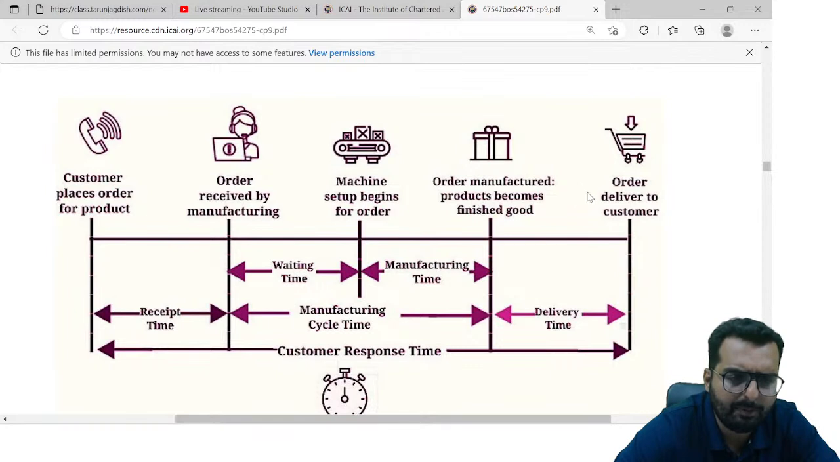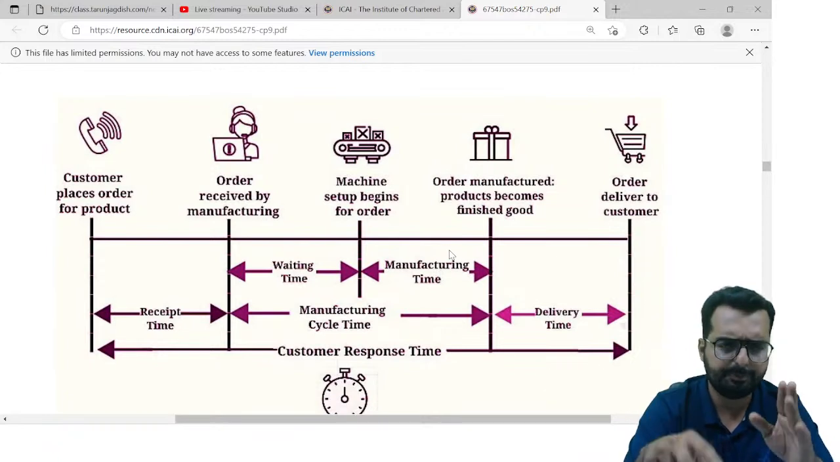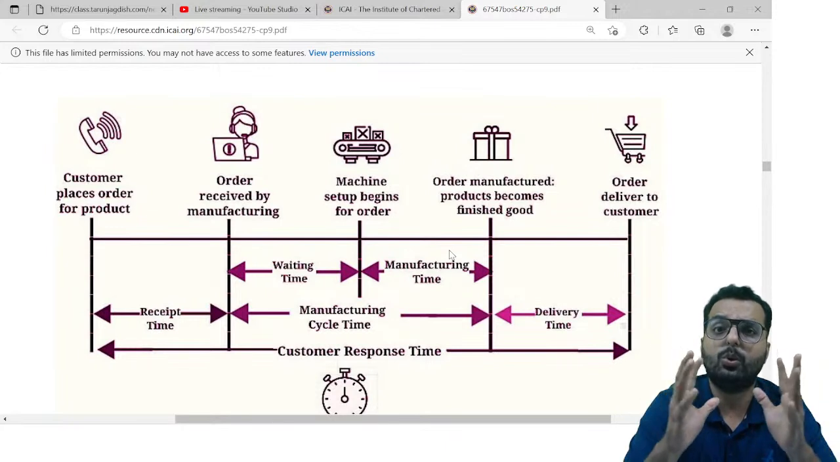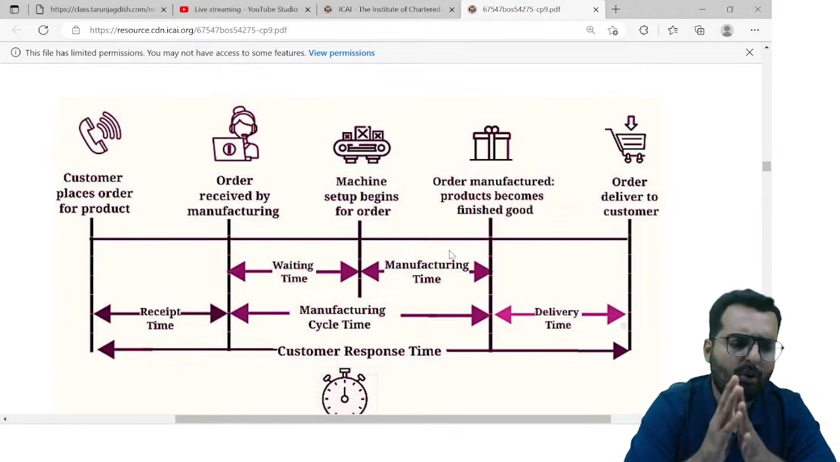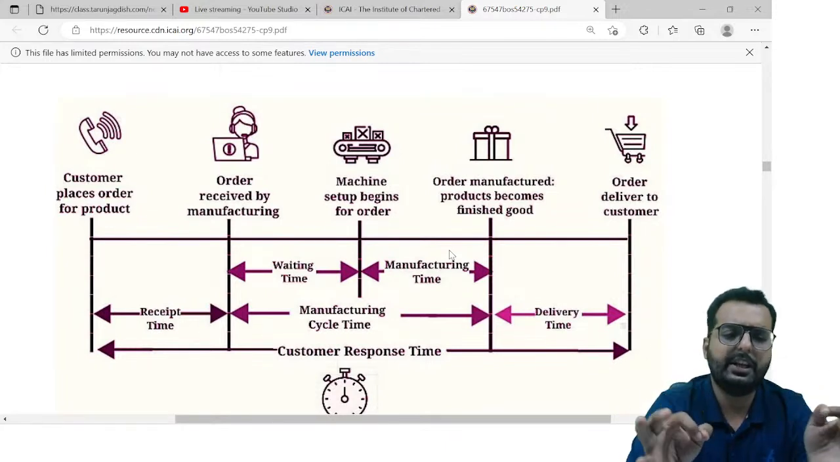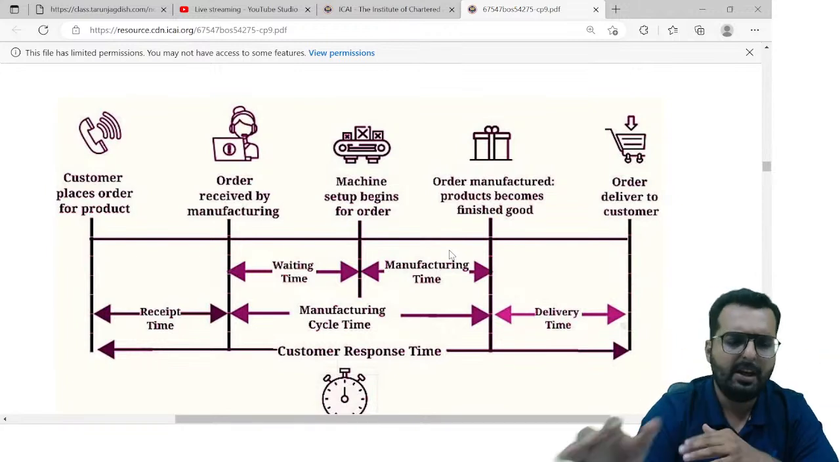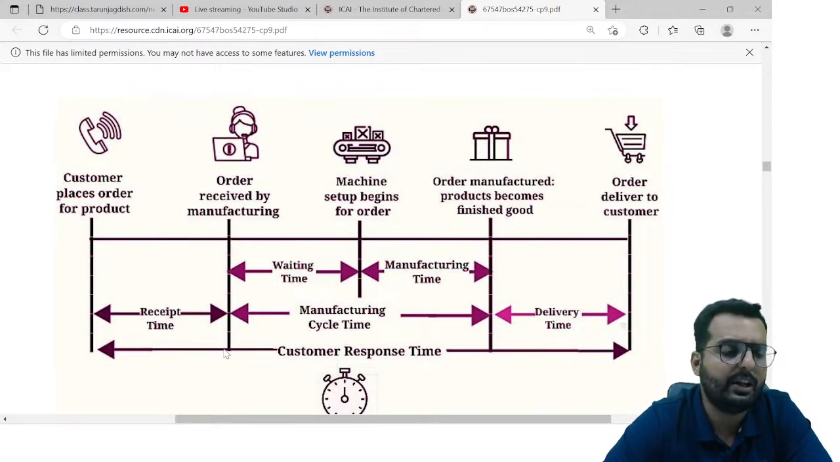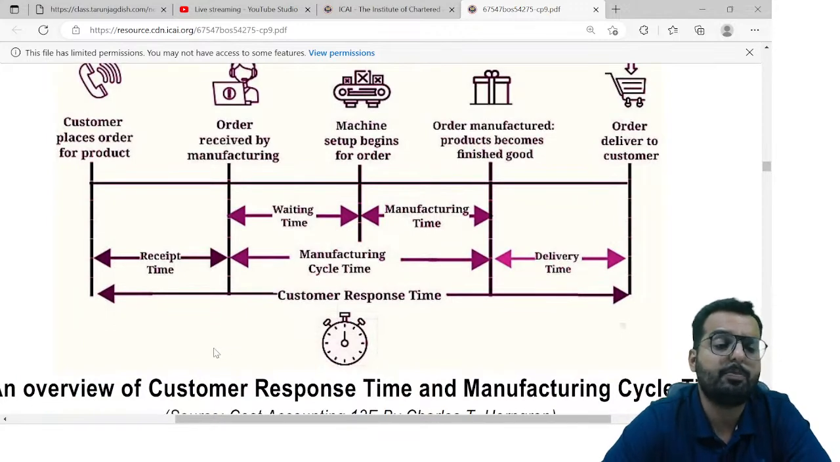After that, the order manufactured product becomes finished goods. That time is called manufacturing time. So you have two times now: waiting time and manufacturing time. These two together is what we call manufacturing cycle time. And after this is done, it is delivered to the customer. That is called delivery time. This entire time taken is what they call customer response time.